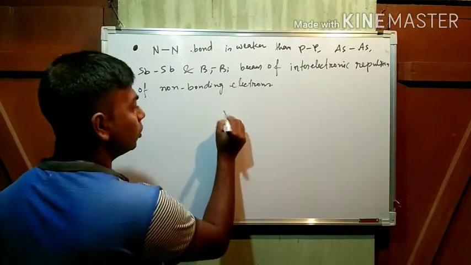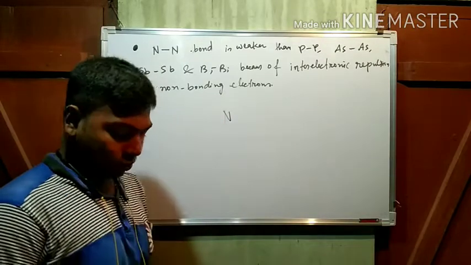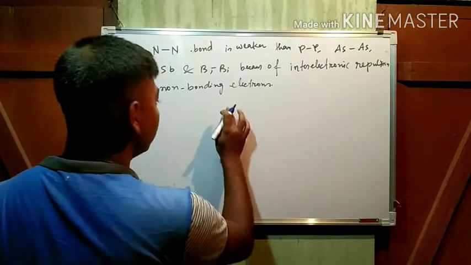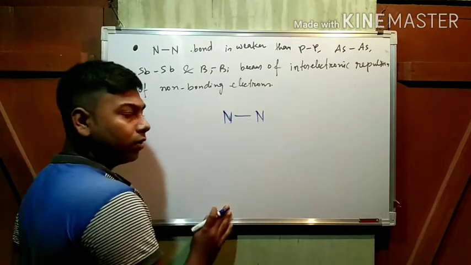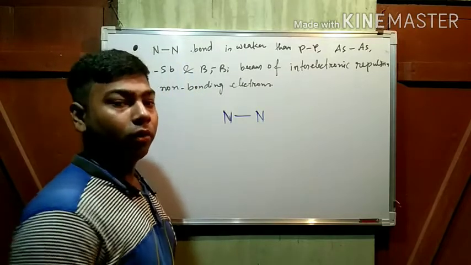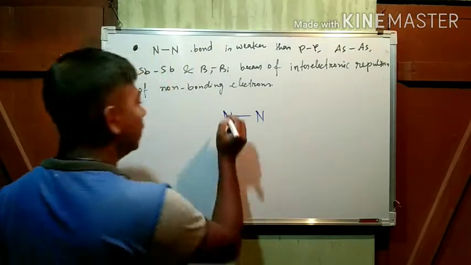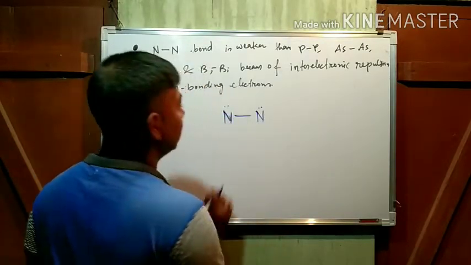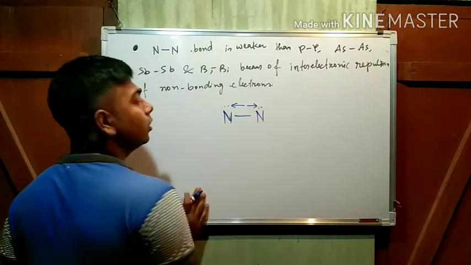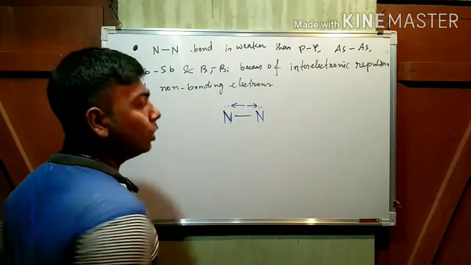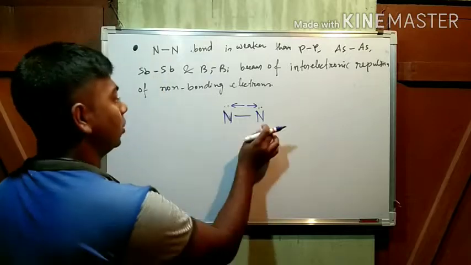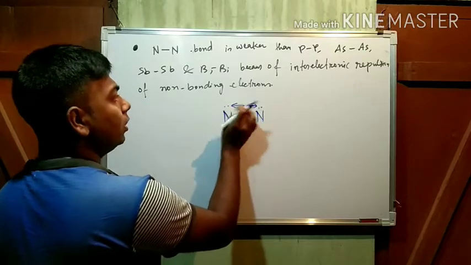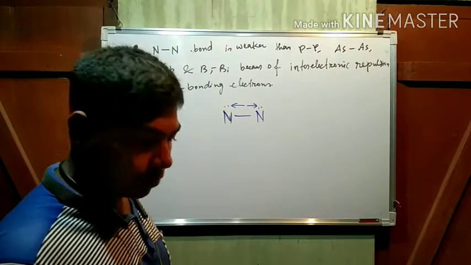Now see, suppose this is one nitrogen, and here is another nitrogen having a nitrogen single bond. Now there are two other non-bonding electron pairs. These non-bonding electrons repel each other and form a weaker attraction between this nitrogen and nitrogen. Now why is this inter-electron repulsion higher in the case of nitrogen?